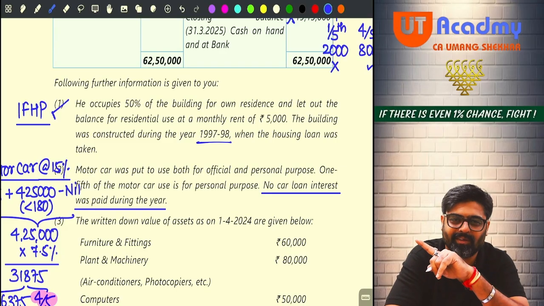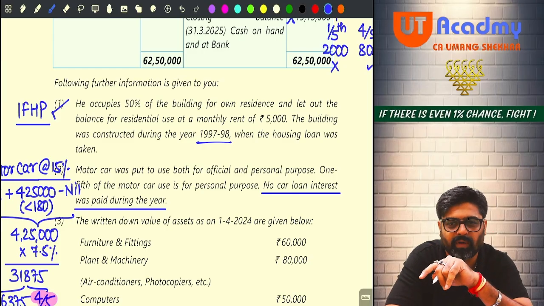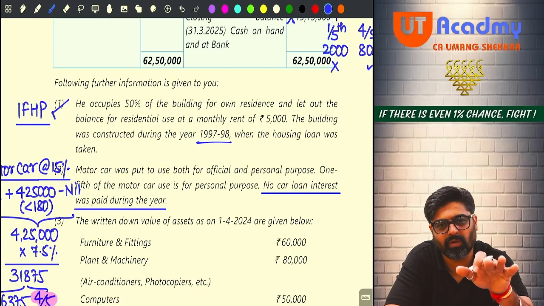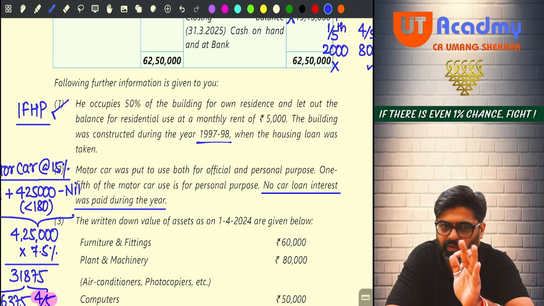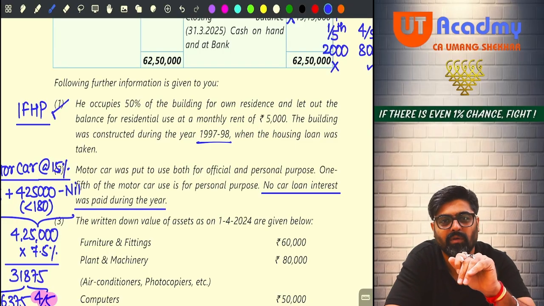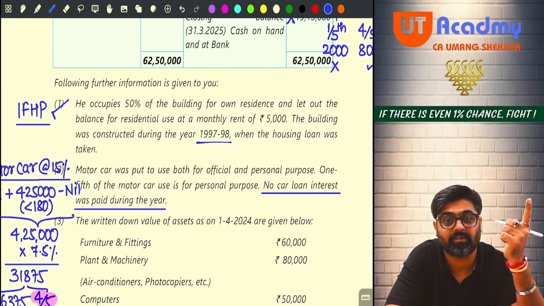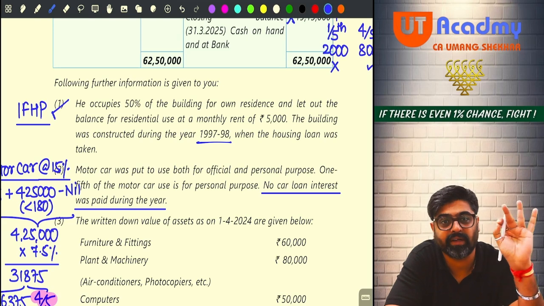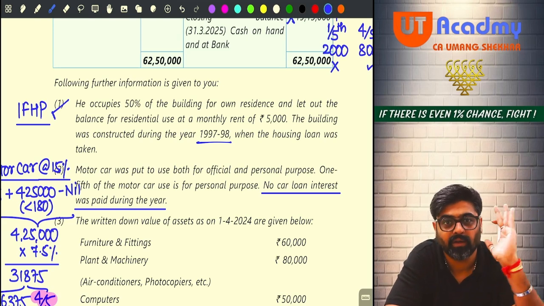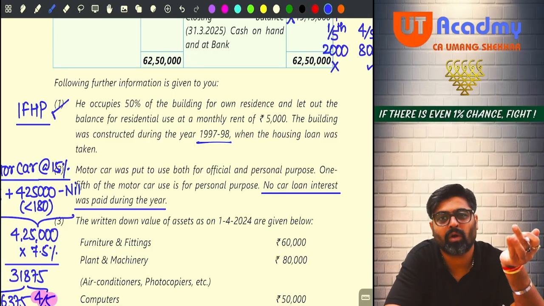A motor car loan is given, this much interest, multiplied by 3 divided by 12. So 5,625. Now out of 5,625 you will not take 1/5, but 4/5. Now what you will have to do? You will have to come to payment side. You will have to check on the payment side, if the interest of 5625 paid is given. Go and check your payment side. Interest payment 5625 given, not given.